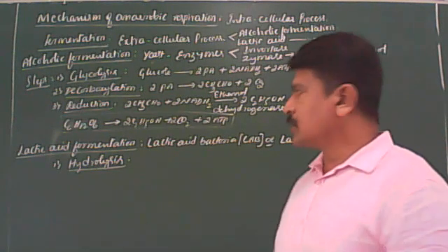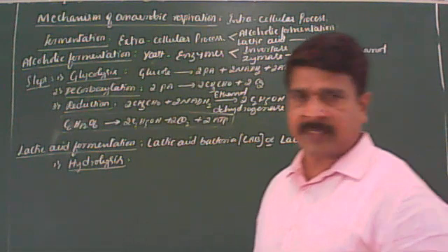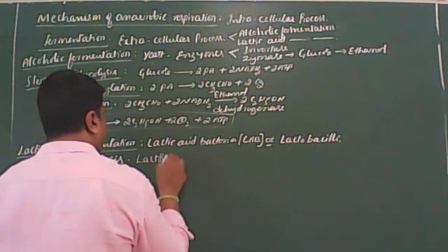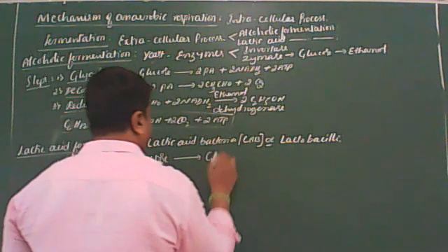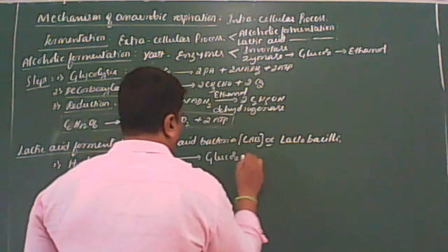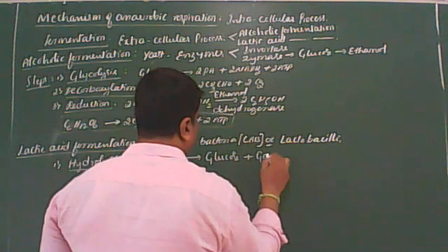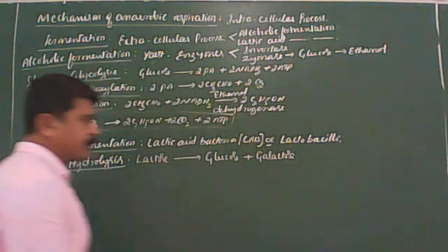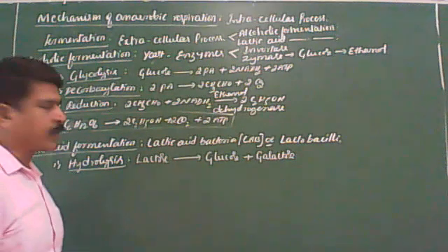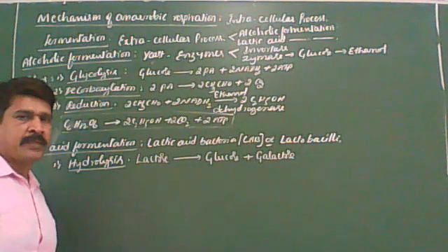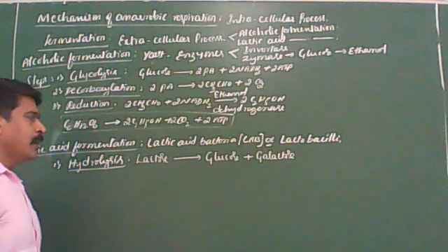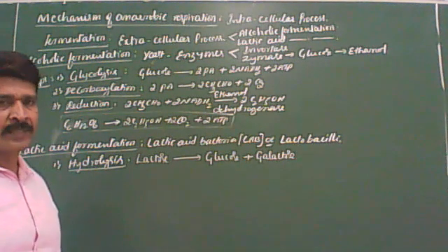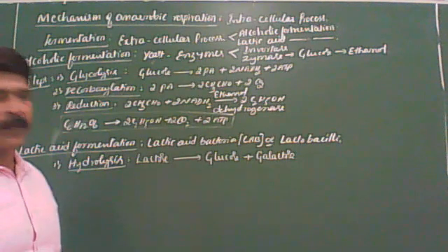During hydrolysis, the lactose undergoes hydrolysis and gives rise to two molecules of monosaccharides, glucose and galactose. This is the first step in lactic acid fermentation.